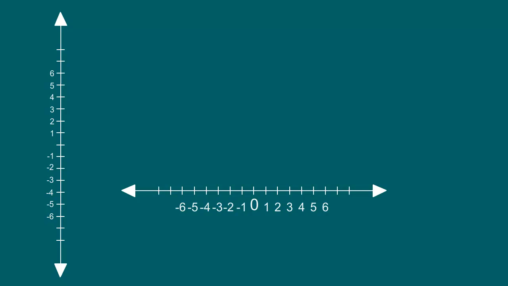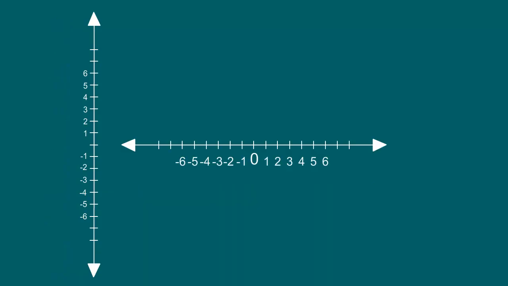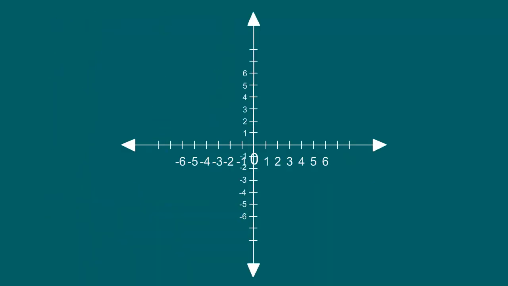But like Rene said, we also need to make sure they are perpendicular and their origins coincide. So let's see how we make their origins coincide. If we get them a little bit closer to one another, and perfect. Here we see that the origin of the vertical number line and the horizontal number line coincide, and this point, which is 0, is the origin of both the horizontal and the vertical number lines.